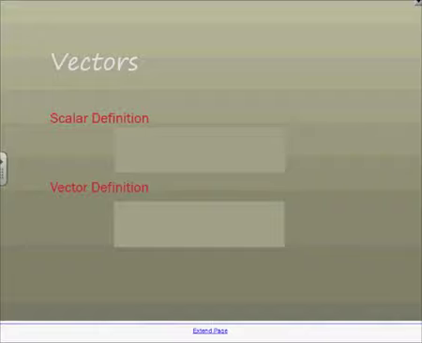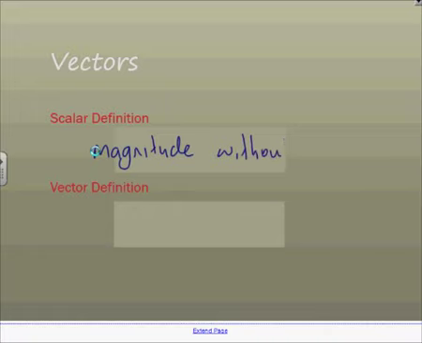We've got two types of things here: scalar and vector. Scalar is essentially a magnitude without direction, whereas a vector is something that has a direction.